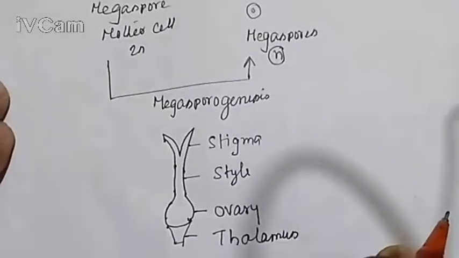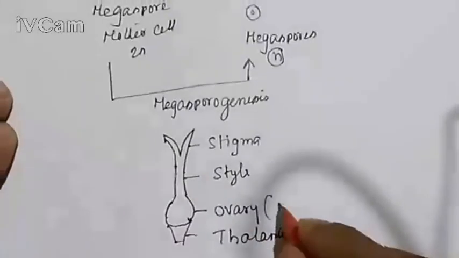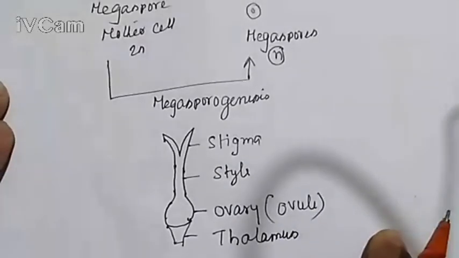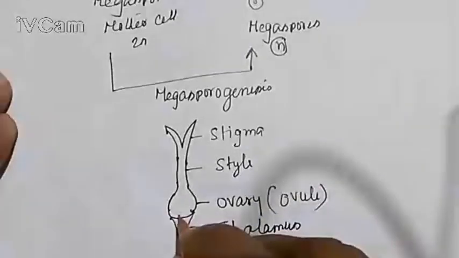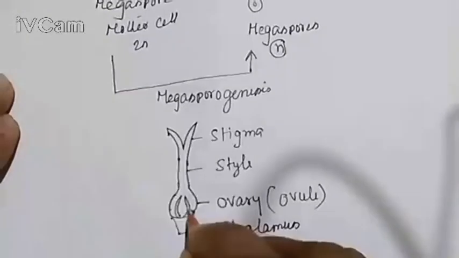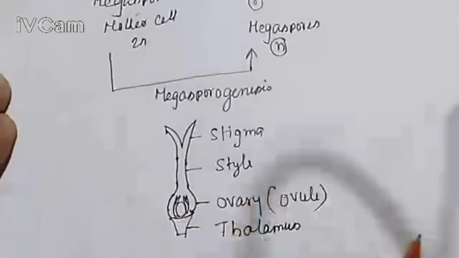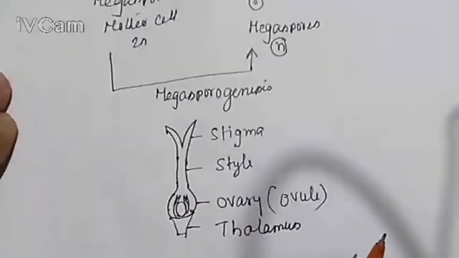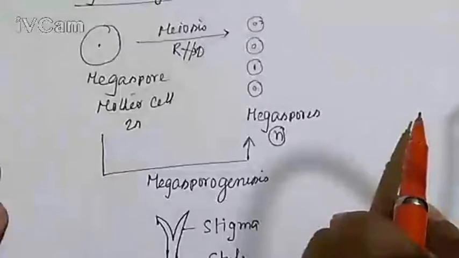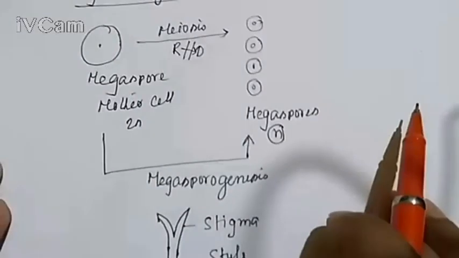In these plants, the most important part is the ovary because it bears ovule. So within the ovary, there is an ovule. I draw an ovule. This is an ovule. Suppose it is a single ovule present within the ovary. So, a single megaspore forms a single ovule. Ovule is the female reproductive part of the flowering plant.